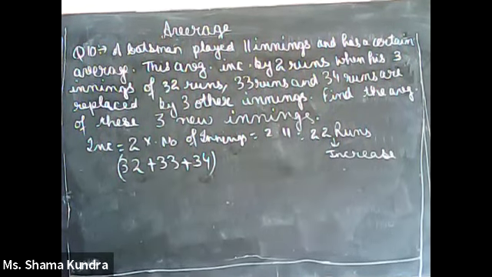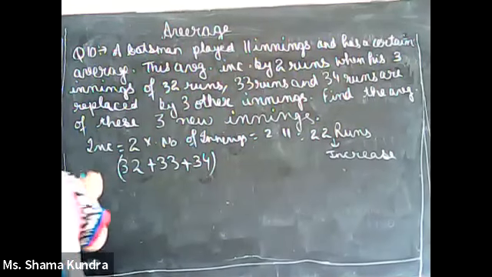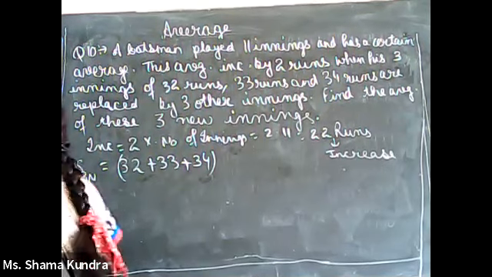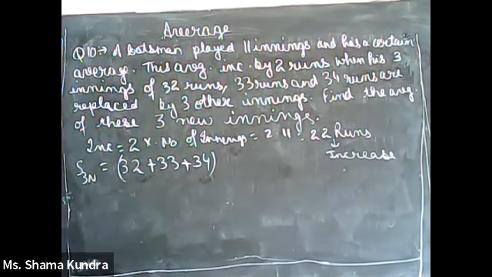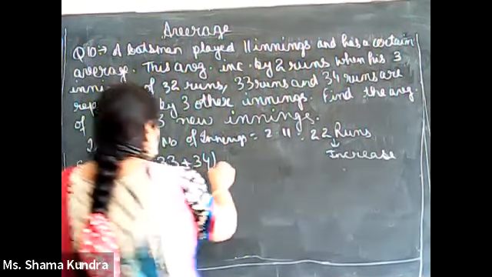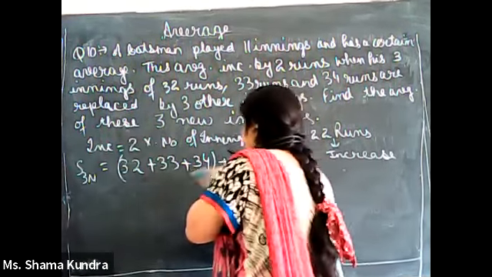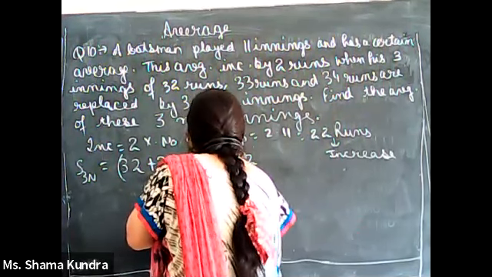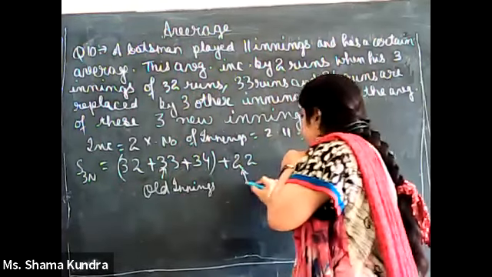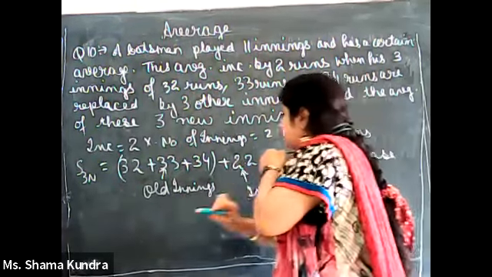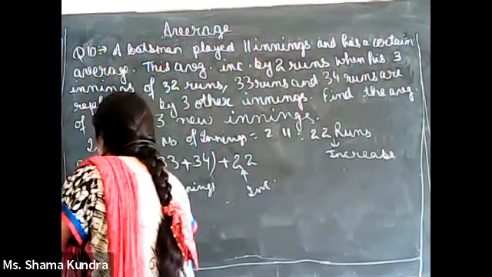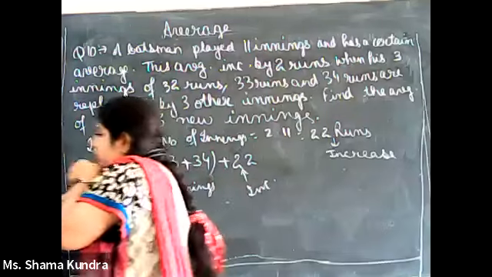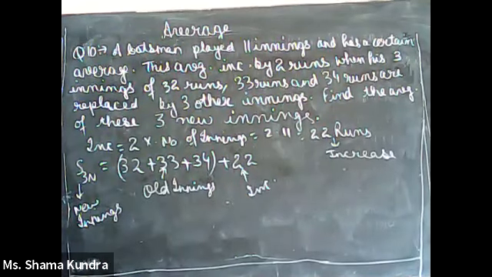So the sum of new innings, S3N, will be old innings plus increase. This is old innings, this is increase, and this is the sum of new innings.